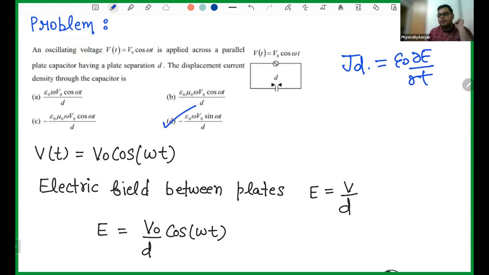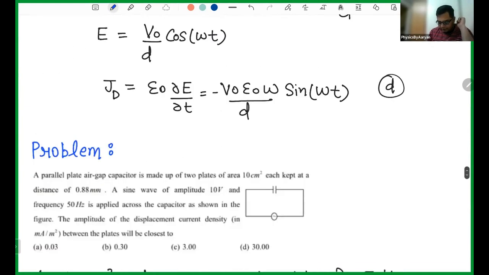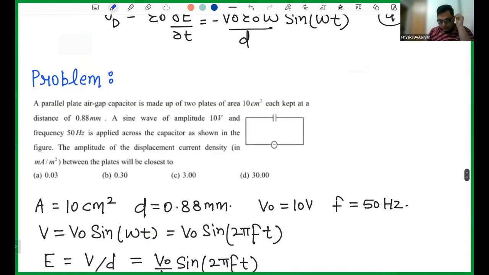So this is one of the previous year questions. This is not some random question. So you can clearly see the questions are not very difficult. Let's see another question. A parallel plate air gap capacitor is made up of two plates of area 10